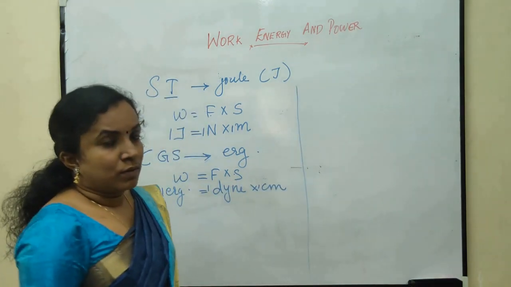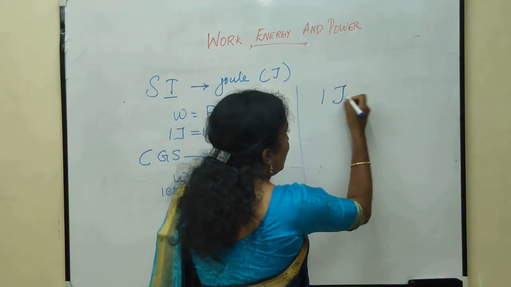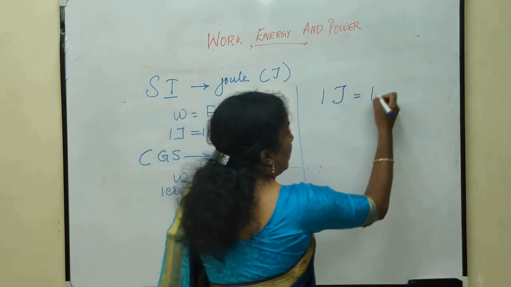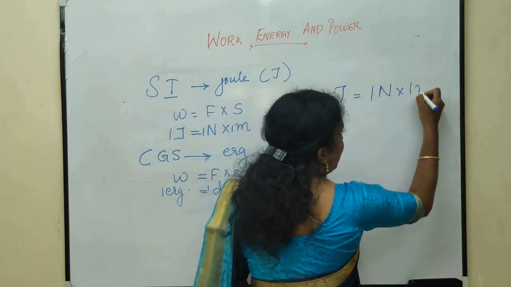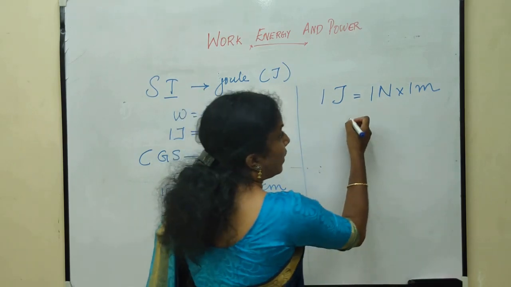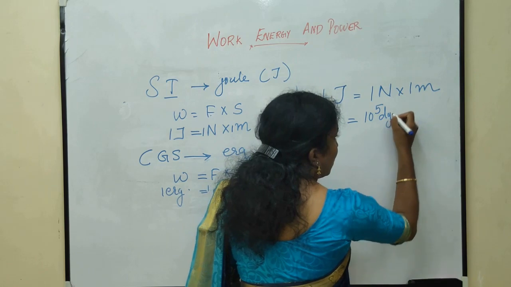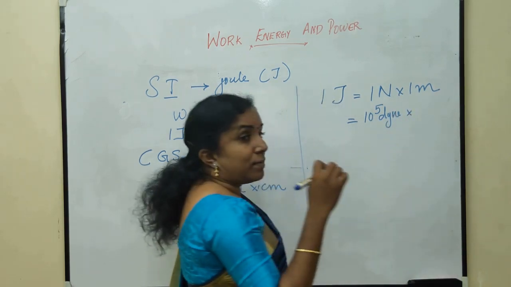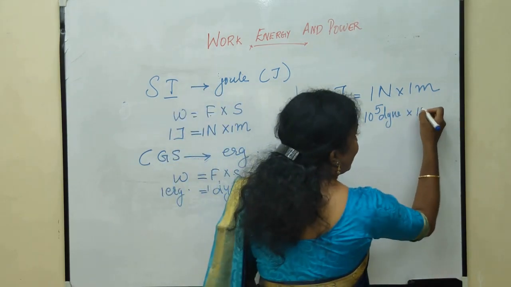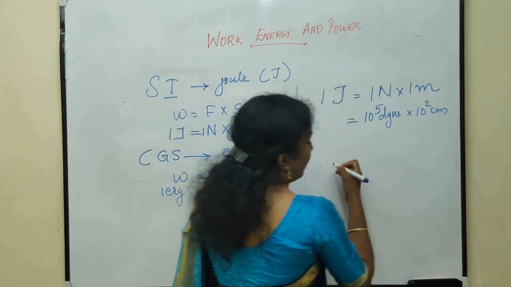Now, 1 joule is equal to 1 Newton into 1 meter. What is 1 Newton? It is 10 raised to 5 dyne. And what is 1 meter? It is 10 raised to 2 centimeter.